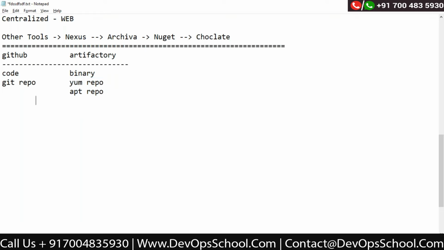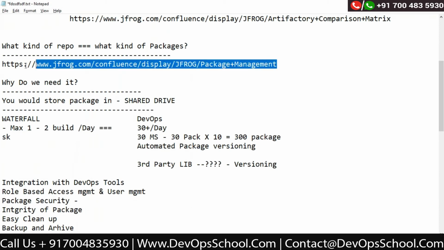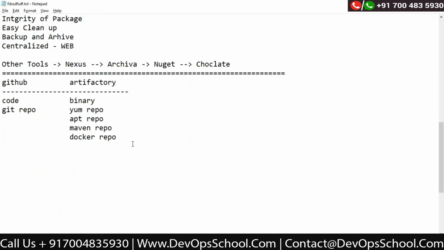So here you have an APT repo, Maven repo, Docker repo, anything which I showed you here, right? Yeah, all these things. Okay, perfect. Cool.